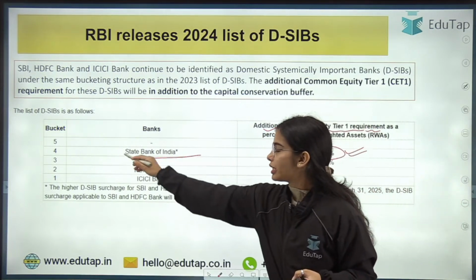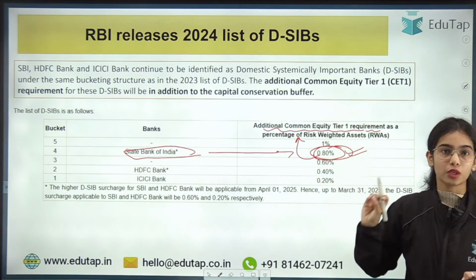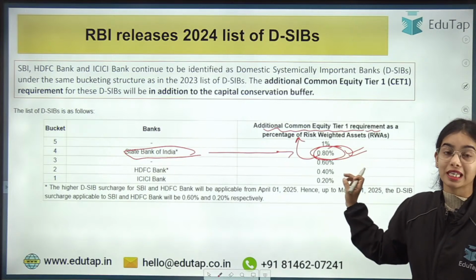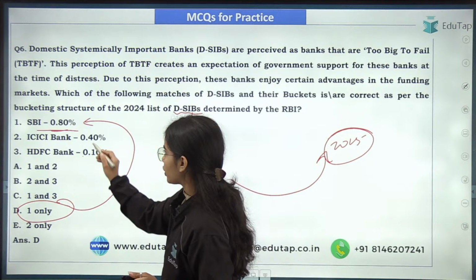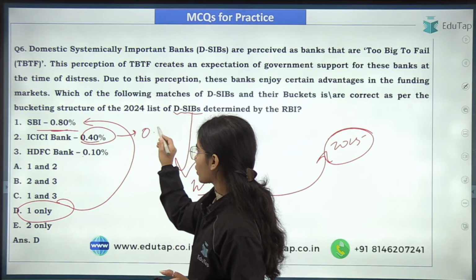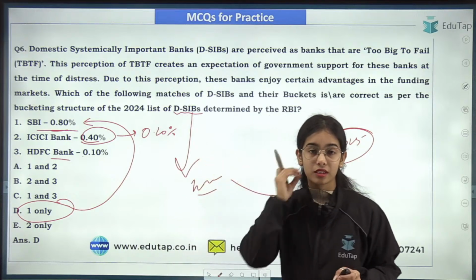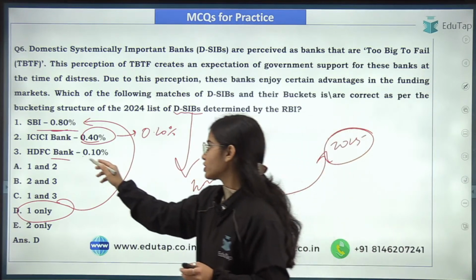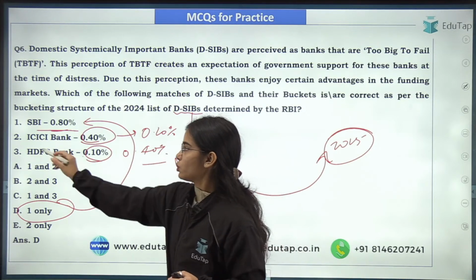ICICI Bank has the additional common equity tier 1 requirement of 0.20%, and HDFC Bank has the additional requirement of 0.40%. So do not get confused.